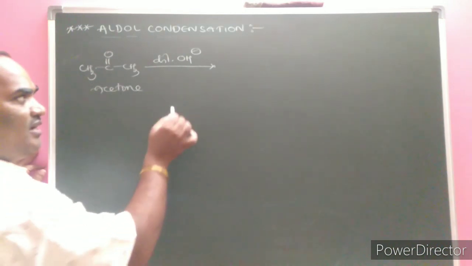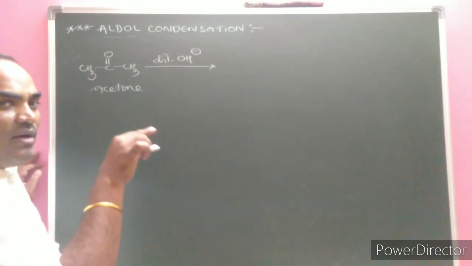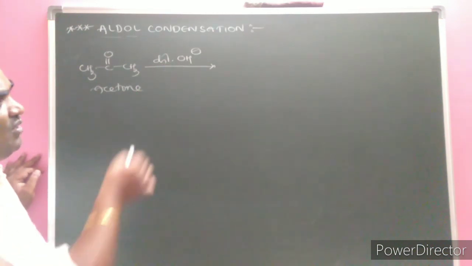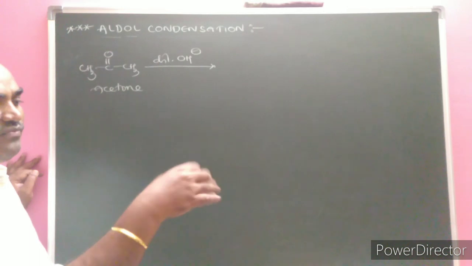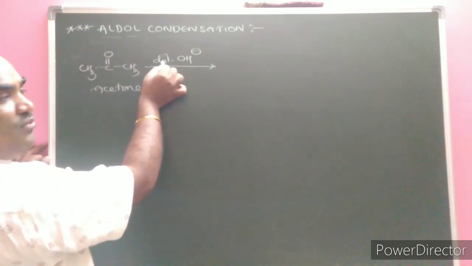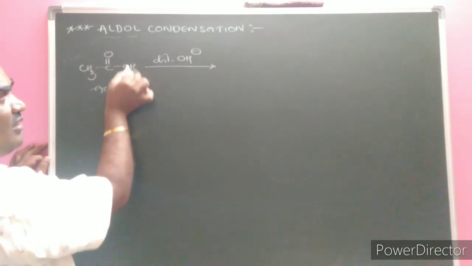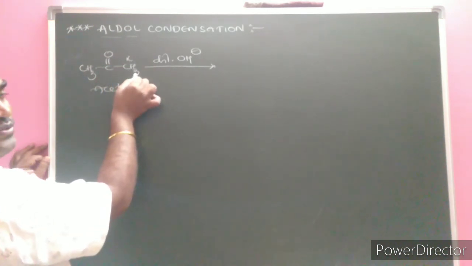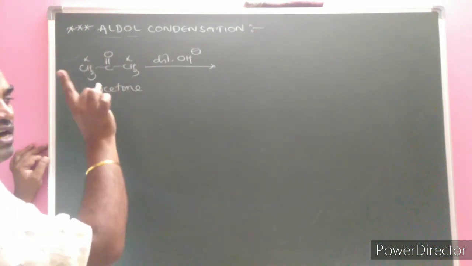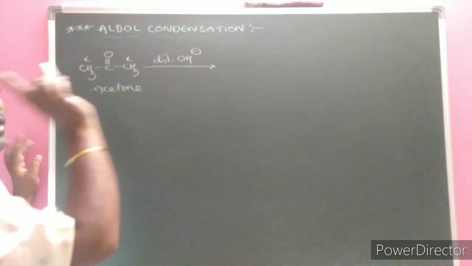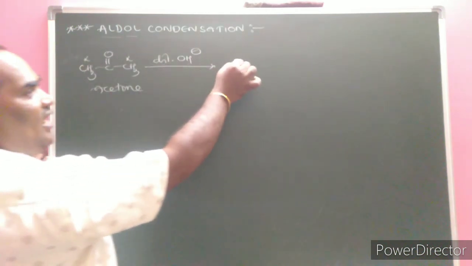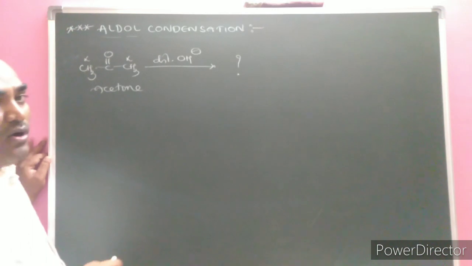What is the role of a base? It accepts the H plus ion from where it will come off easily, that comes under mechanism, but the aldol condensation mechanism will come in the next two future videos. Here dilute OH minus is given, and the next carbon atom to the functional group is alpha, containing 3 hydrogen atoms. Here is also alpha, with 3 hydrogen atoms. That means a carbonyl compound containing alpha hydrogen atoms and a dilute base is given. Then I need to write what would be the aldol product.